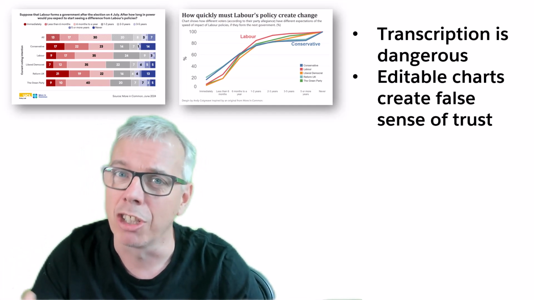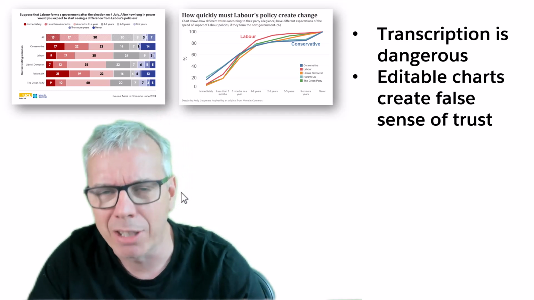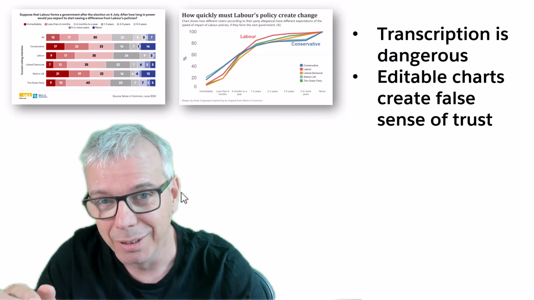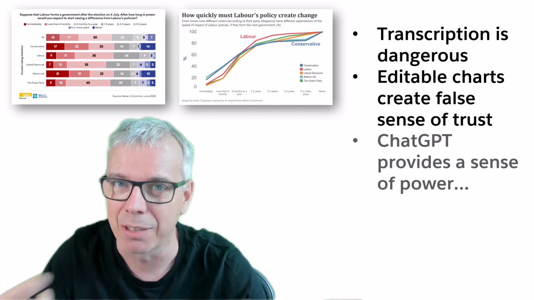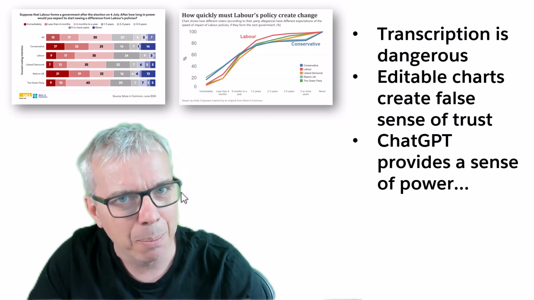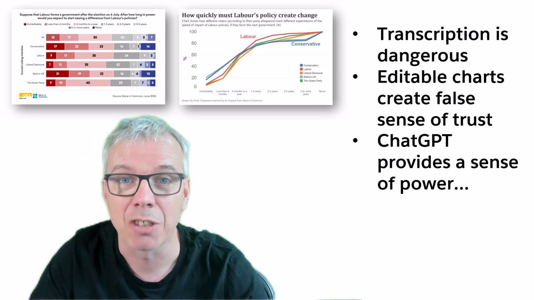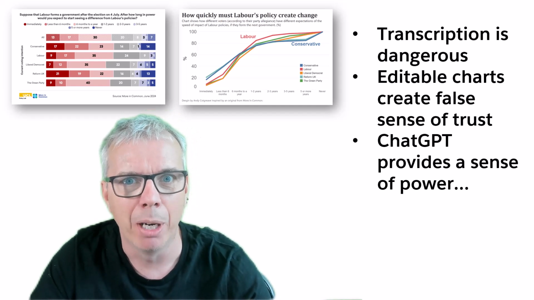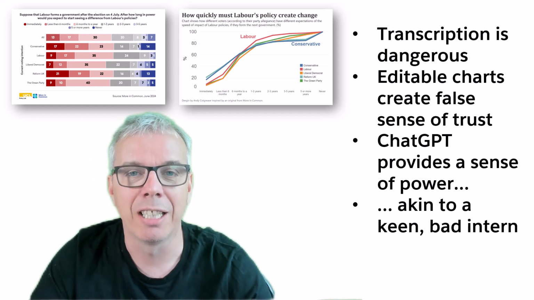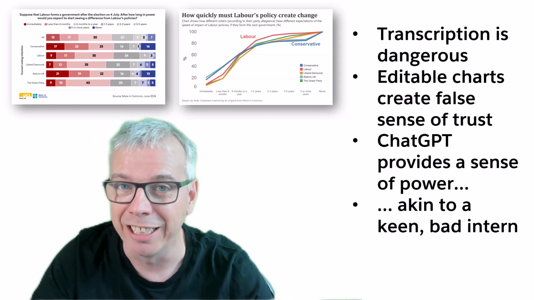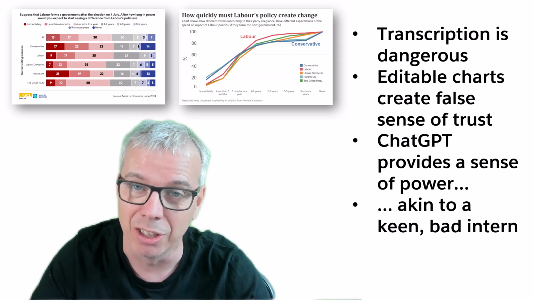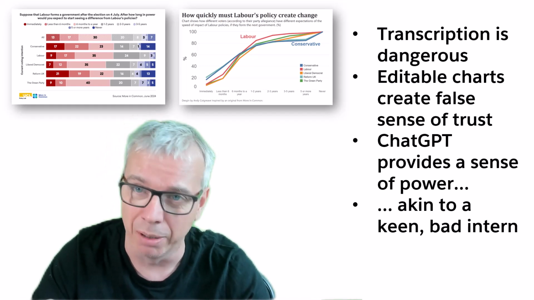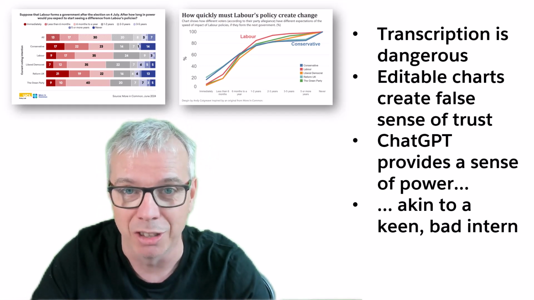The editable charts are looking really pretty now, right? That formatting and the smooth lines look enticingly trustable, but it's still not trustworthy. So that nice formatting is a false sense of trust. ChatGPT 4.0 is giving you a particularly strong sense of power, right? It is always confident. It always gives you an answer and it looks nice. But its level of performance is still akin to a keen, but fundamentally not very good intern. Actually, that might be an insult to interns because interns are awesome and I love working with the interns we get at Tableau.